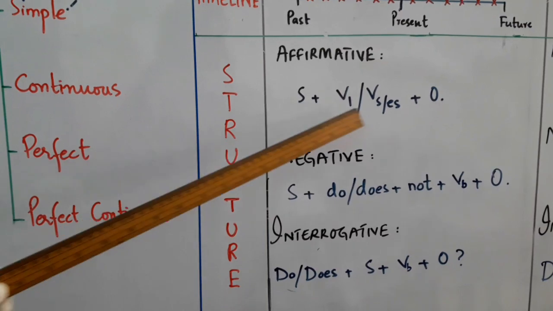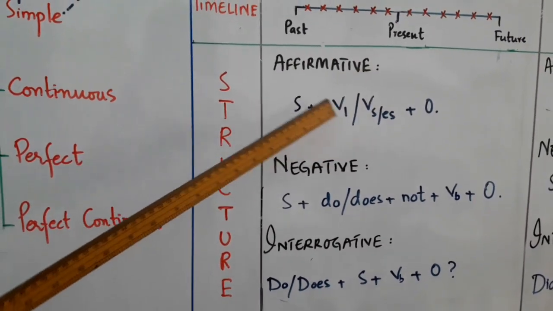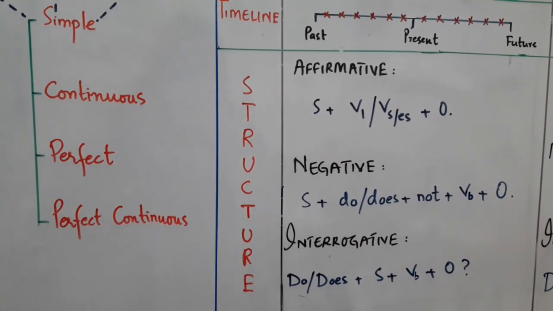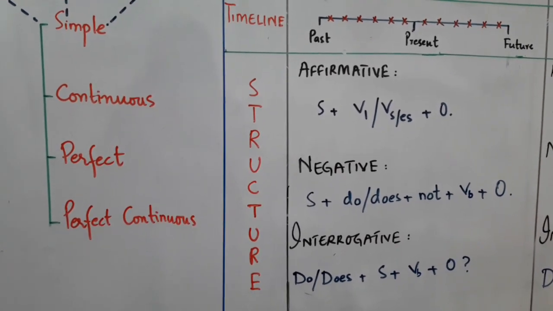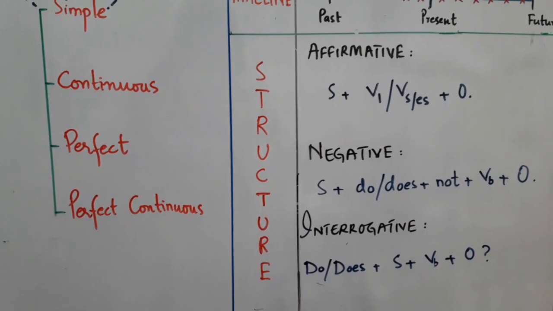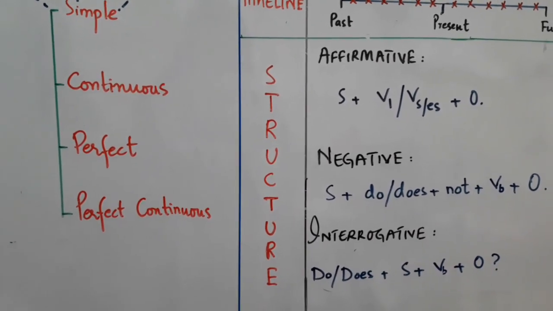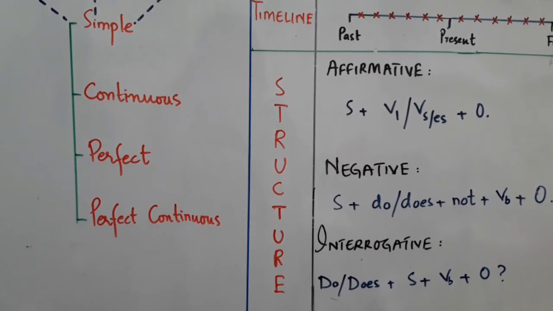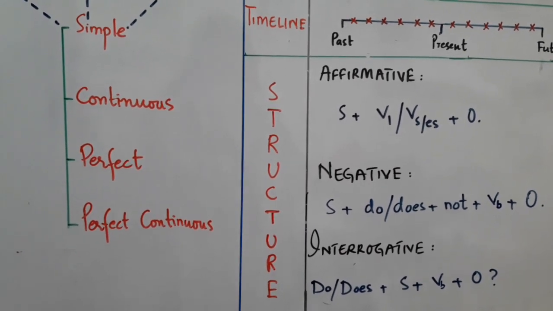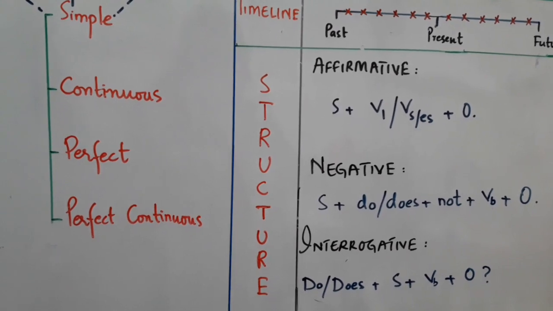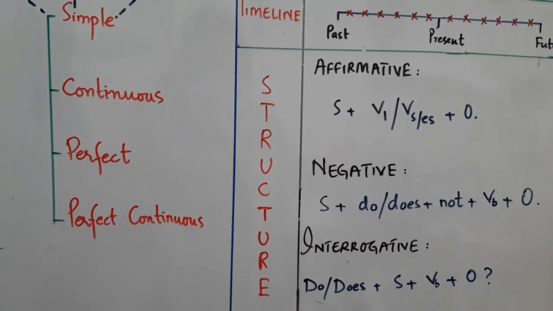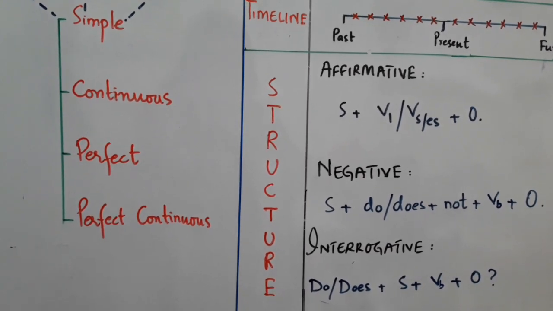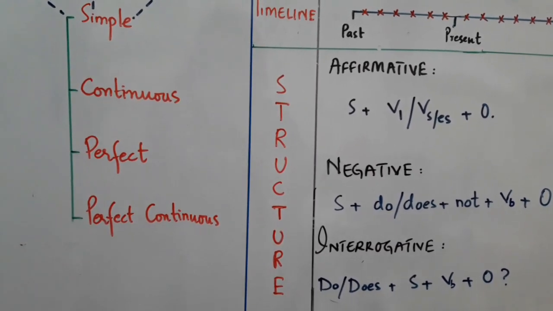As you have seen, I have told you about the first form of verb. Let us revise all the forms. First, we have 5 forms of verb and you know that first is base form. Then we have first form, which is also called present form. Then second form or past form of verb. Third form, which is also called past participle. Fourth form, ing form or present participle.